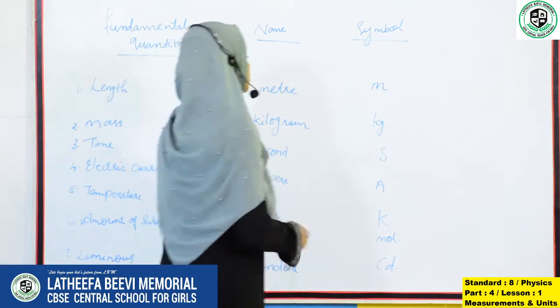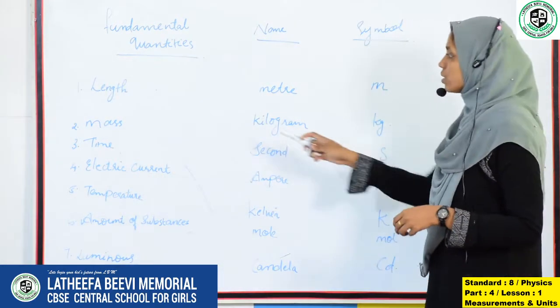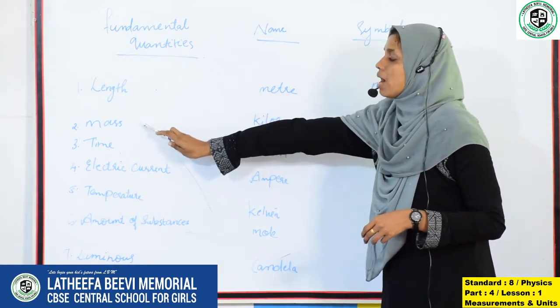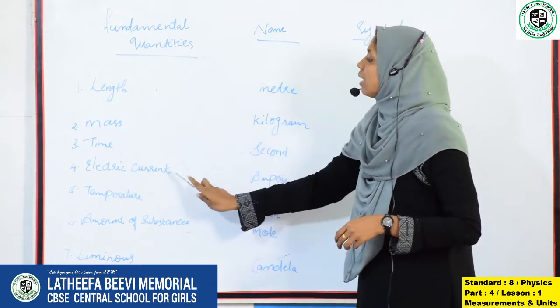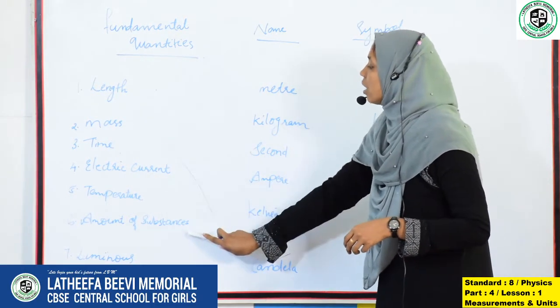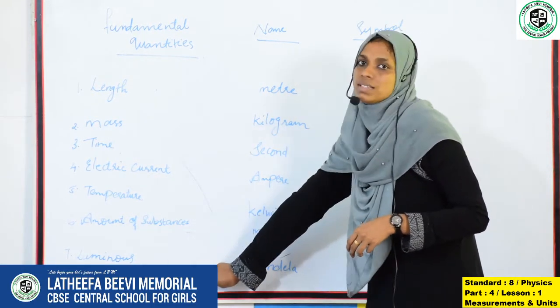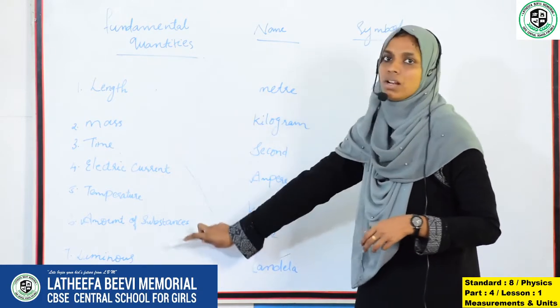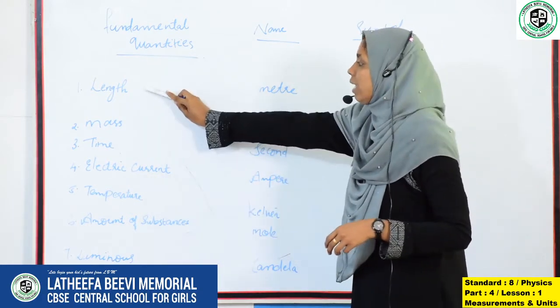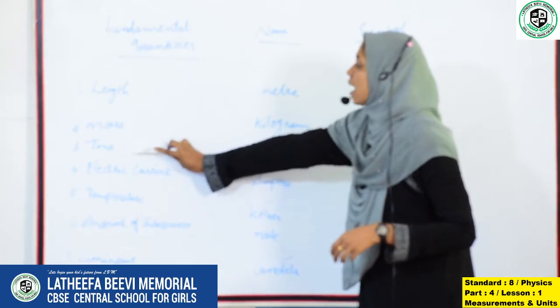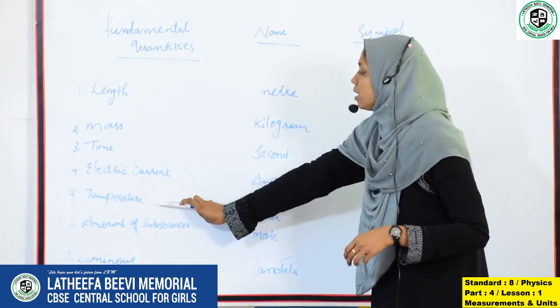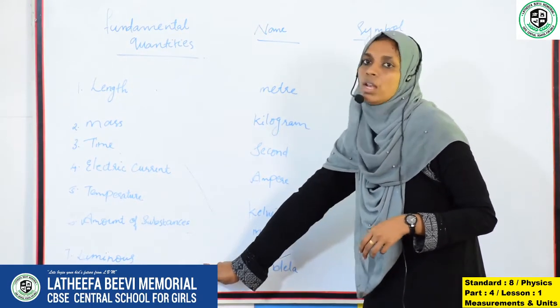What are the 7 fundamental quantities? Length, mass, time, electric current, temperature, amount of substance, luminous intensity. These are the 7 fundamental quantities. Okay, what are they? Length, mass, time, electric current, temperature, amount of substance and luminous intensity.